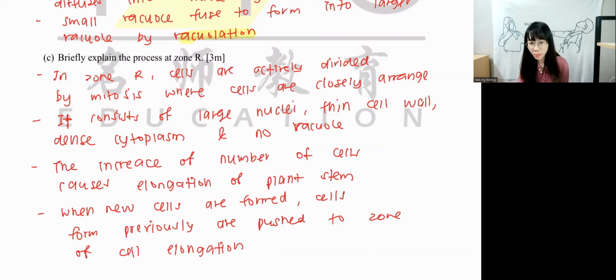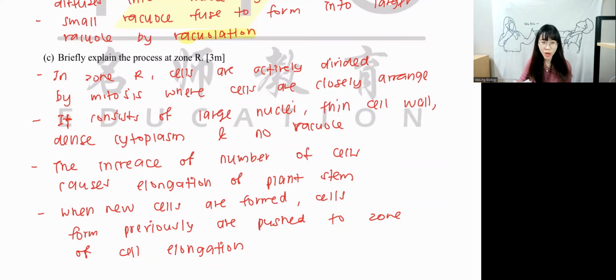Done? Let me know, guys. We will wait for 10 of you to finish. 1, 2, 3, 4, 5, 6, 7. What if drawing the zone of cell division need to draw nucleus? Okay, then you draw smaller one if you need to draw nucleus. If you need to draw cell division, you draw smaller one. But because the characteristic is no vacuole, even if you draw no vacuole, it's also correct because that's a characteristic.